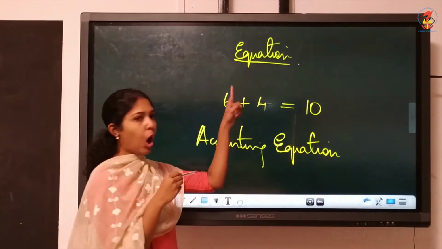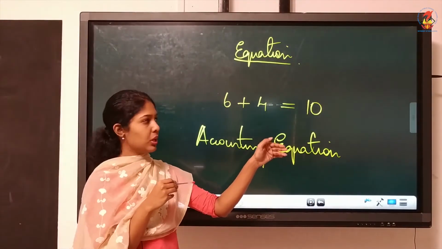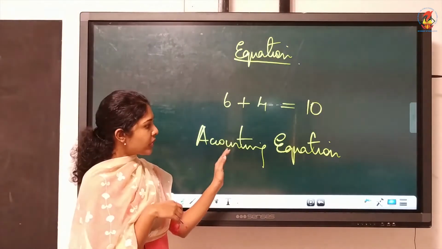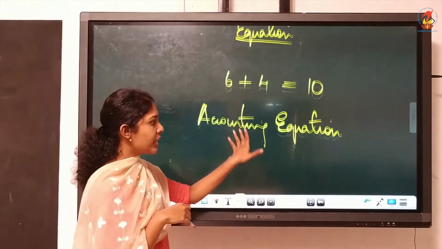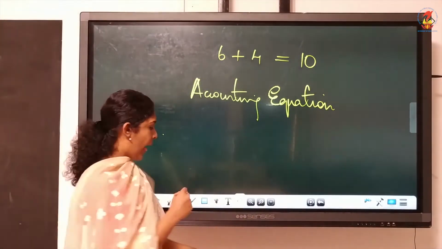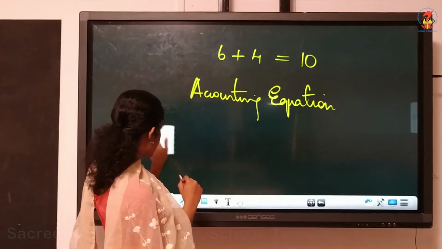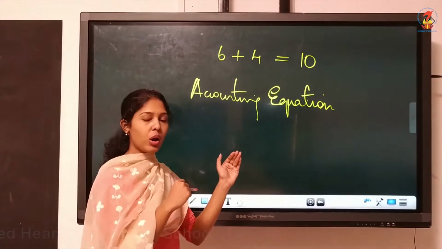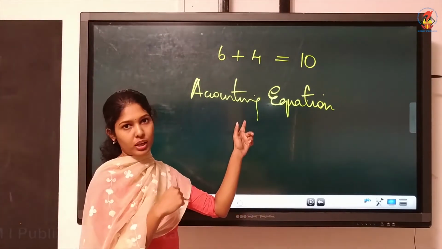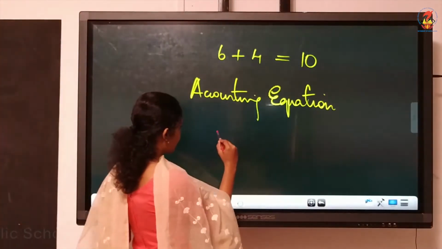So what can be the meaning of accounting equation? This is the meaning of equation which you all know. Both sides of the equation will be equal. So what can be the meaning of accounting equation? Here also both sides of the equation must be equal, and how can we specify those two sides in accounting?